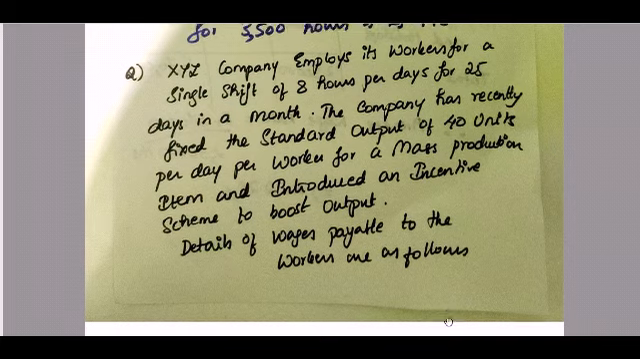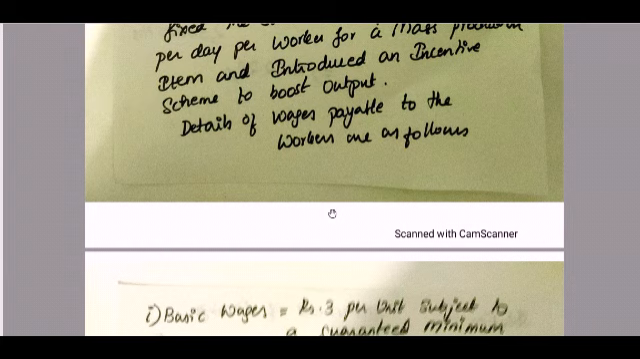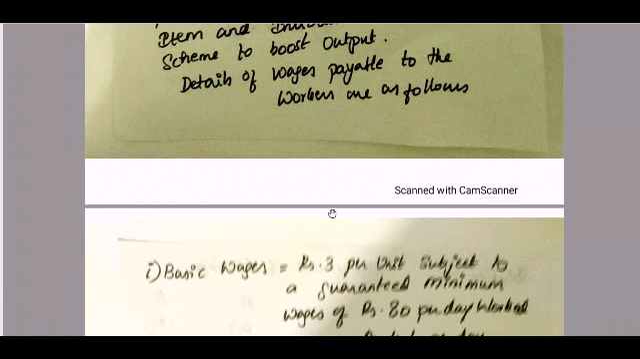So the next question is, XYZ company employs its workers for a single shift of 8 hours per day for 25 days in a month. The company has recently fixed the standard output of 40 units per day per worker for a mass production item and introduced an incentive scheme to boost the output. Details of wages payable to the worker are as follows.